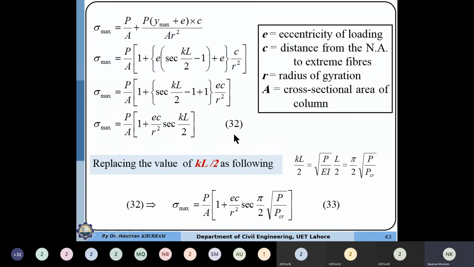Finally, you can use either equation 32 or equation 33. Here P is the load at which buckling or failure may occur in the centric column. P critical is the critical load about the bending axis of the eccentric column. So this P will be less than P critical.